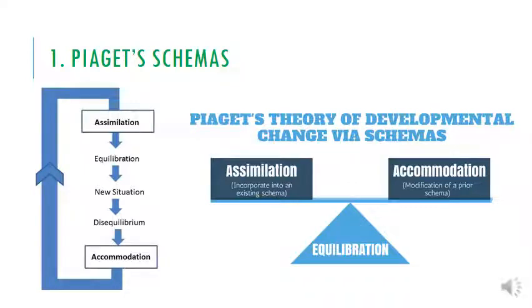Assimilation then is the process in which you incorporate into an existing schema. So, for example, if a child has seen a cat, has never seen a dog before and refers to it as a cat, then when we're explaining the differences between the dog and the cat, assimilation will take place, and this is when you incorporate into that existing schema. Therefore, leading on to accommodation, that's allowing you to modify a prior schema. Therefore, we will create a new schema within our brain. So that's the process in which it takes place.